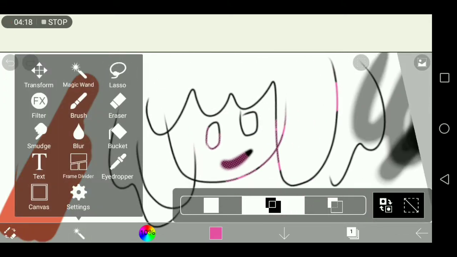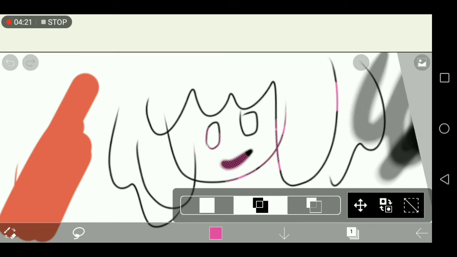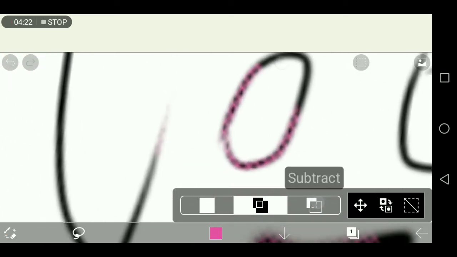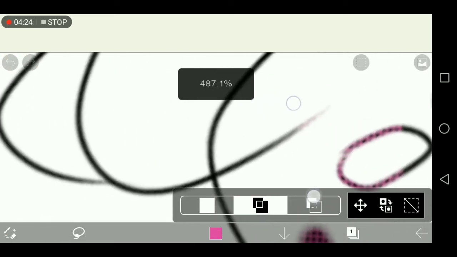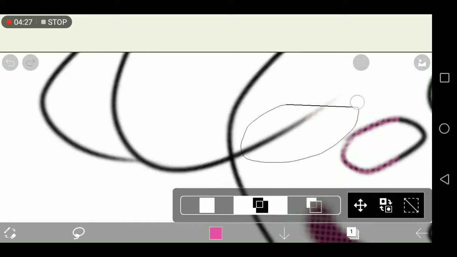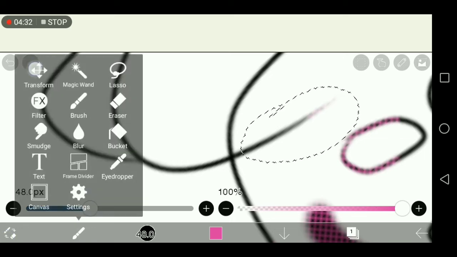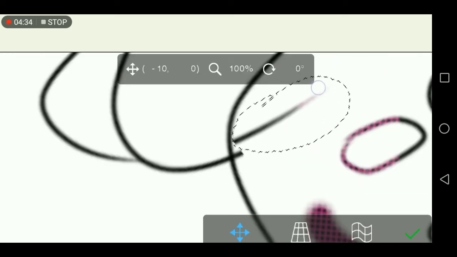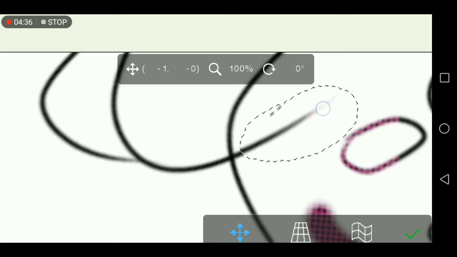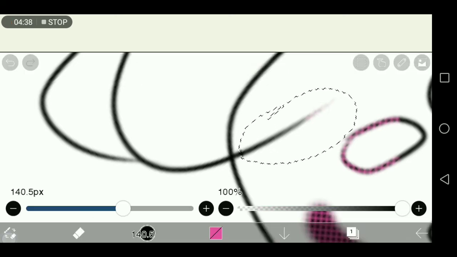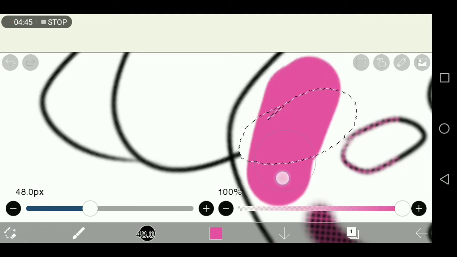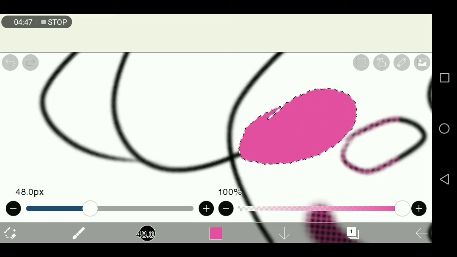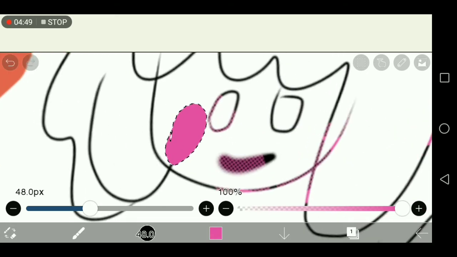Next is the lasso, and you use the lasso if you want to select something specific. So let's say I want to select this thing here, and I find that this works best with the transform tool because you can just move that specific part that you want. And also this is really good if you want to just erase that certain part, or if you just want to color a certain part. There. So she now has a pink spot on her face.